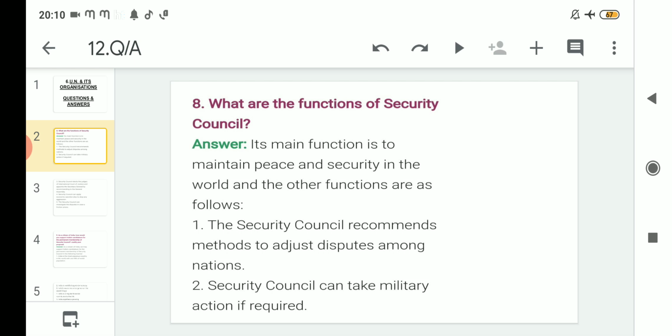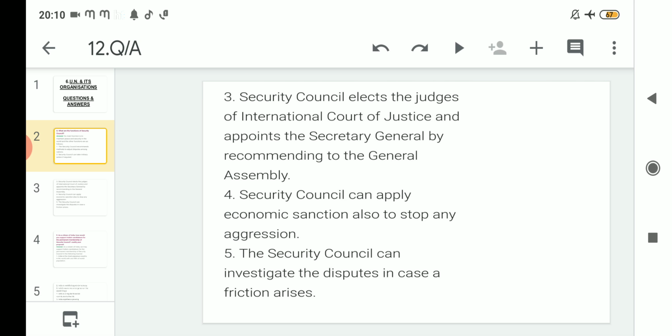It has that much power that if required, against any country or organization, if the Security Council wants, it may take military action.